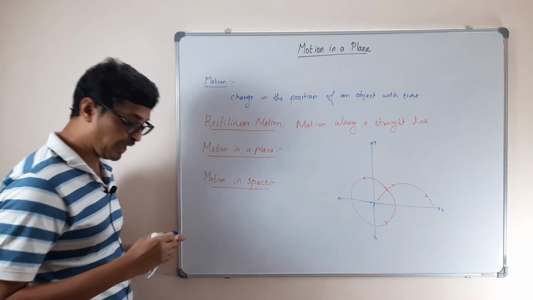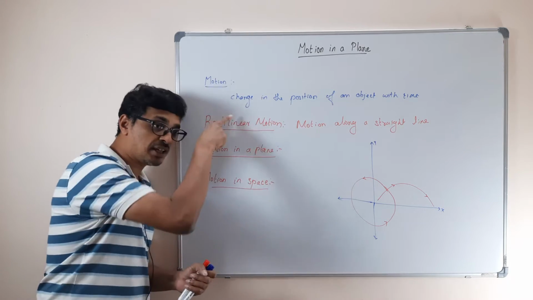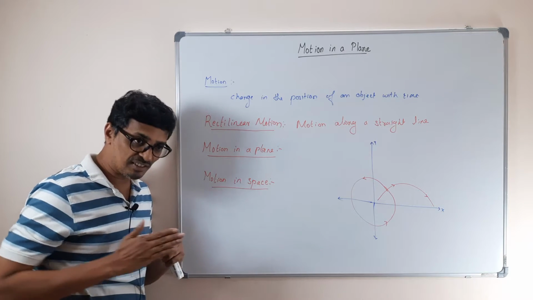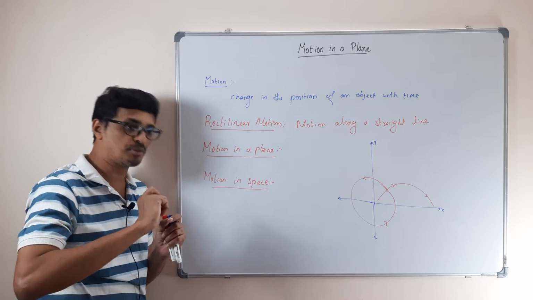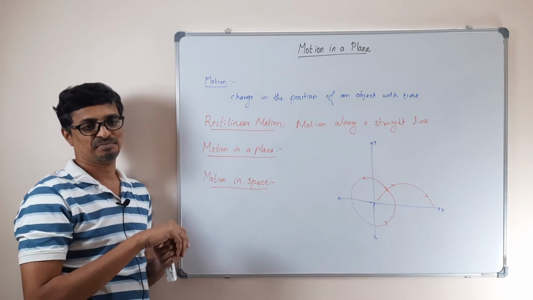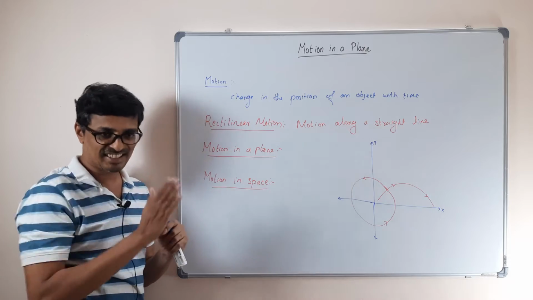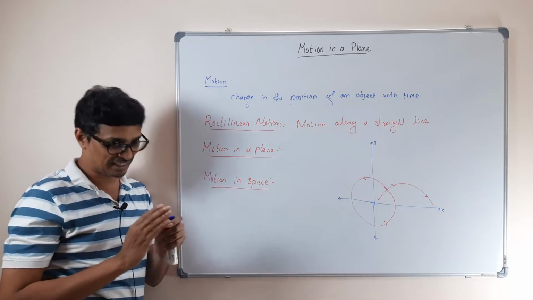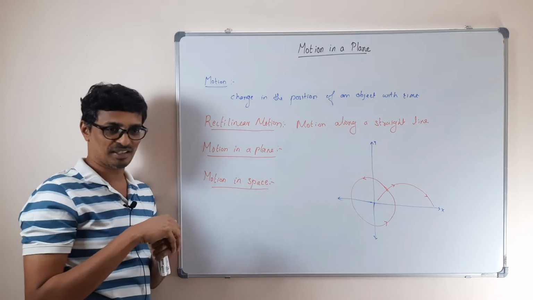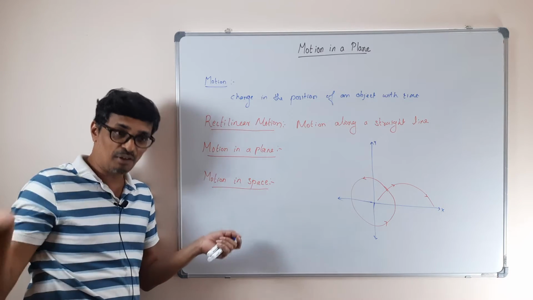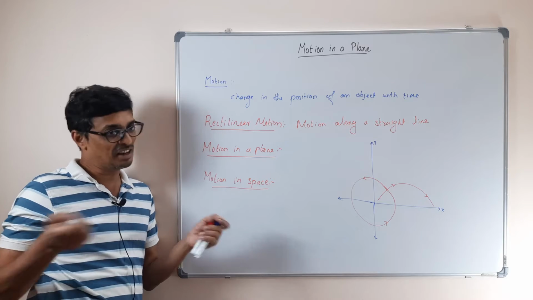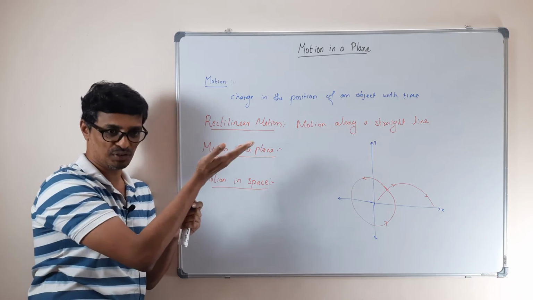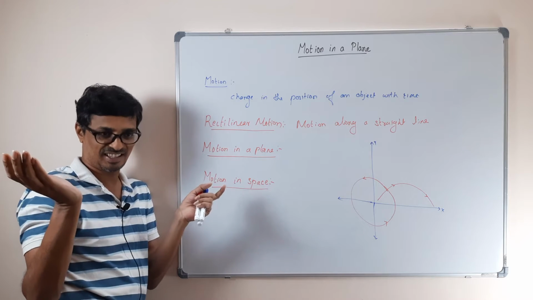See, motion in space, even a rectilinear motion can be a motion in space, as I told you. If you are making sure all the objects are moving in a straight line, but now the directions are different. If I deal with a single object, then I can have a rectilinear motion, I can use this one dimension line. Now, if you want to deal with many objects, then of course they are going in different directions. You can't say everyone is on the plane also. They can have any possible directions.